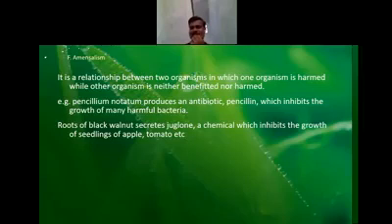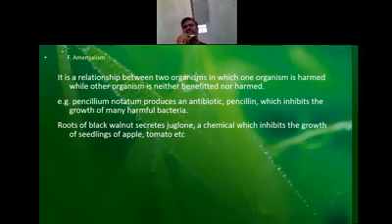Predation is a type of interaction in which one organism is benefited, another organism is being harmed. Parasitism is where one organism is benefited, other organism is harmed or killed off. Another type of interaction is commensalism, where one organism is benefited, other organism is neither benefited nor harmed. And the last type of relationship is amensalism.